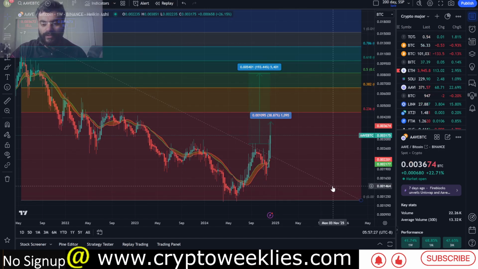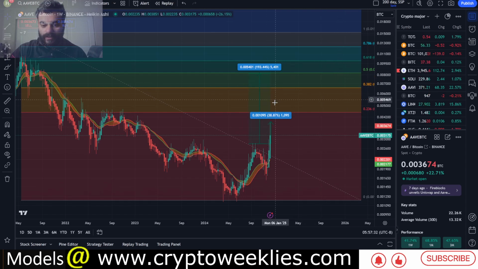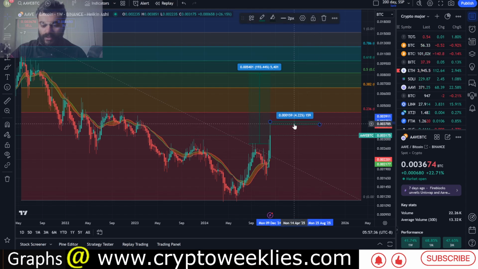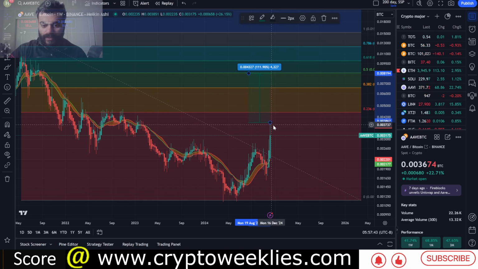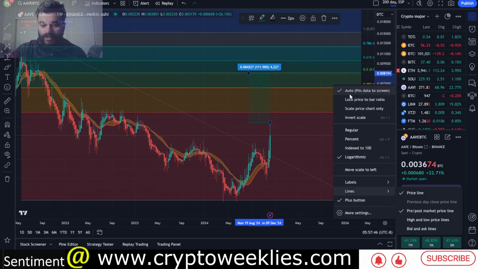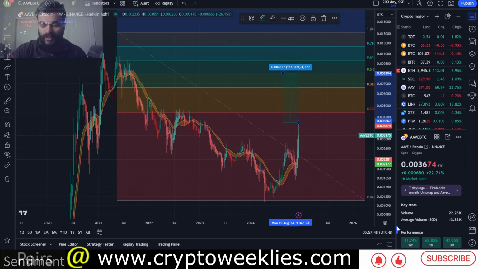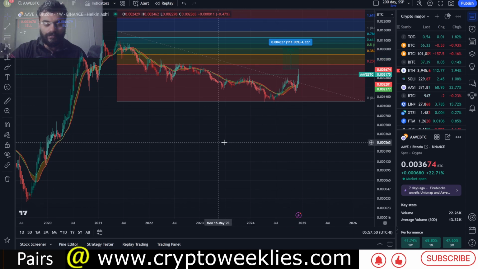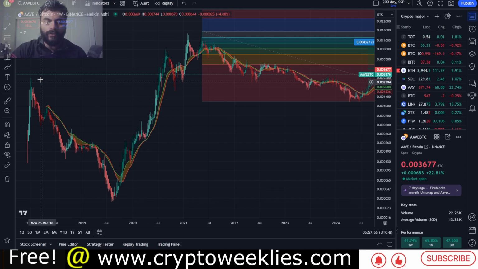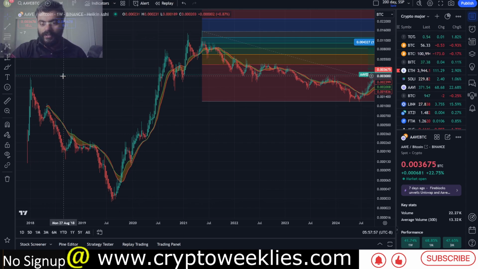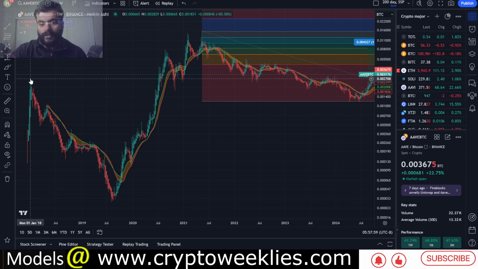So going forward, the first analysis that we have is the Fibonacci based understanding of what could theoretically happen now that this move is kind of up, the remainder of the move to this 0.5 fib level. Again, let's start with the hypothesis first. The hypothesis is AAVE is one of the very few cryptos that have made a new all-time high, not just on its USD pair but on its Bitcoin pair as well.